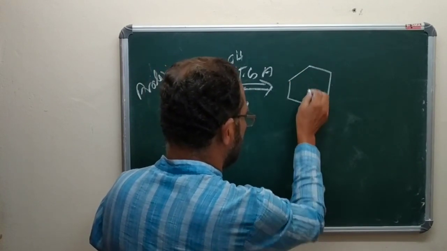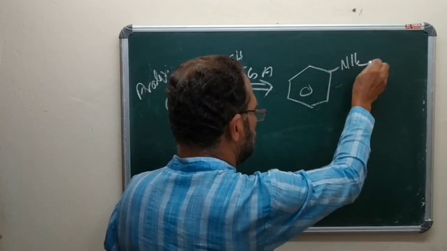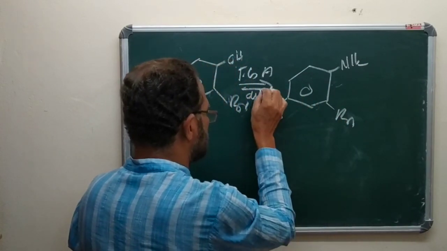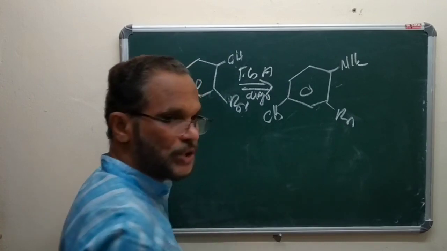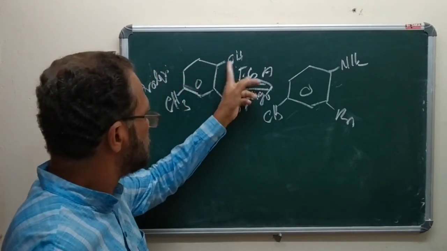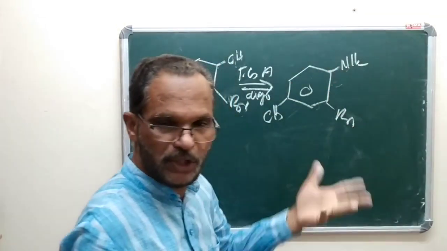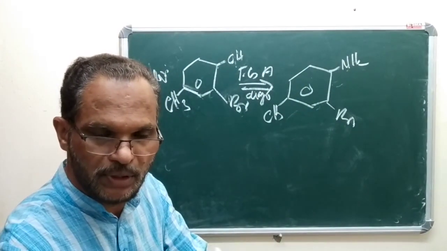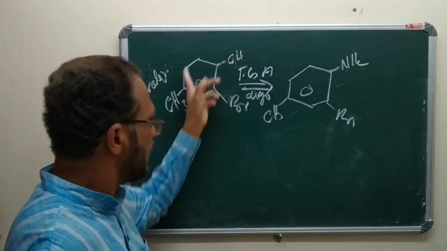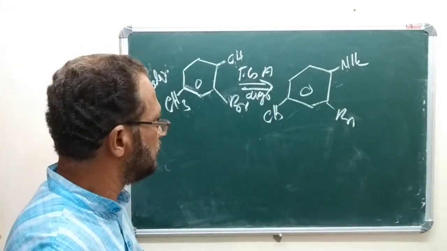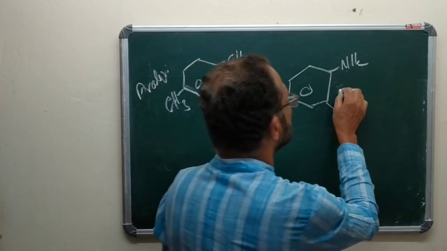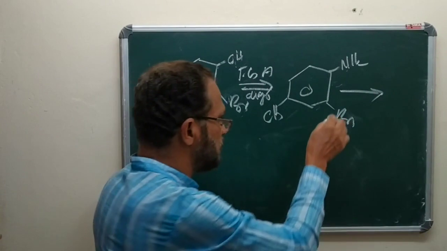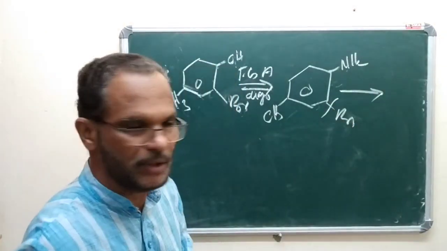Now we can introduce an NH2 group here. Bromine, CH3. This is diazotization. There is no disconnection. The OH bond is there, the C-Cl bond is there. There is no disconnection, but functional group addition. The actual reaction to be carried out for this conversion is diazotization. Then, now we can think about the disconnection of bromine, that is the C-Br disconnection.